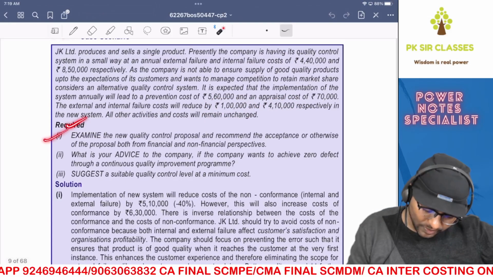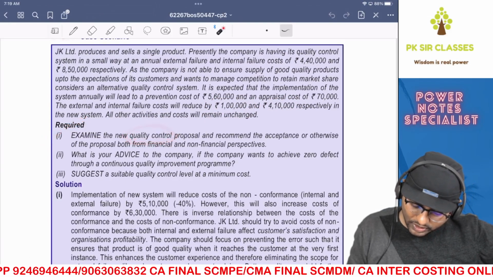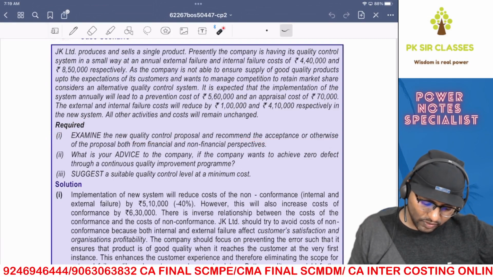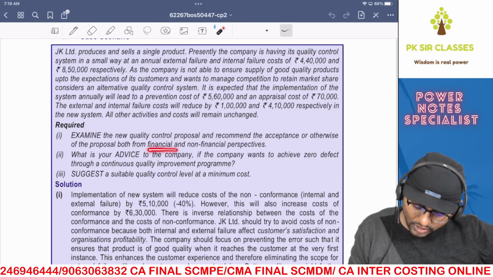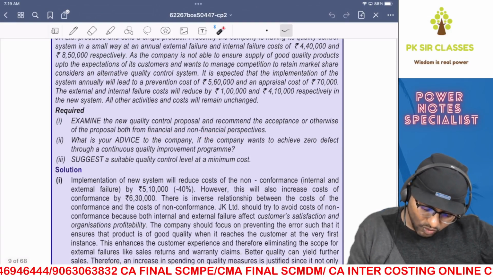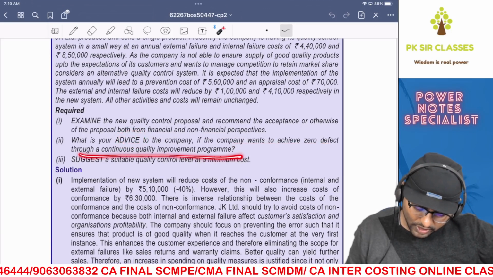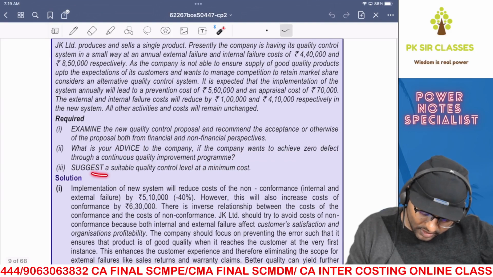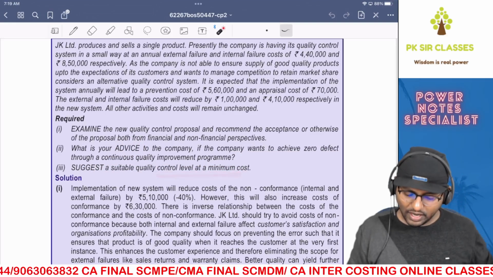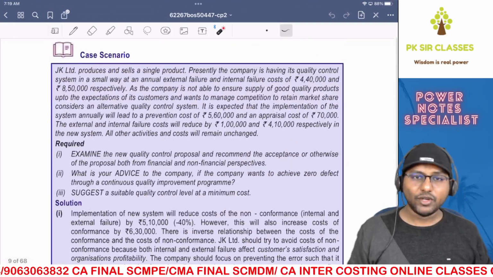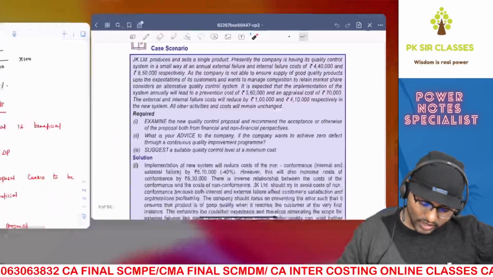So you are required to, first, examine the new quality control proposal and recommend the acceptance or otherwise of the proposal from both financial and non-financial perspectives. Second, what is your advice to the company if the company wants to achieve zero defect through a continuous quality improvement program? Third, suggest a suitable quality control level at a minimum cost. You can pause the video and read the question one more time if you want. Let's get to the solution.